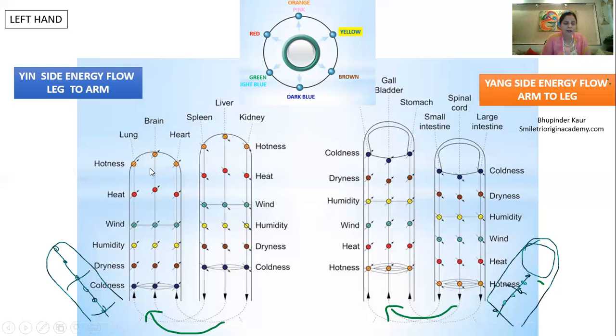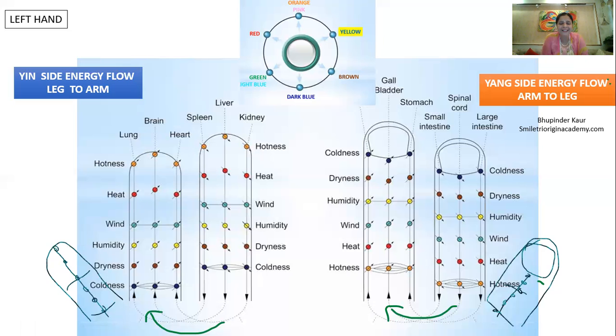In the functional approach you see the lung meridian as the wind meridian, and the wind meridian has an axial relationship with humidity. Okay, now we are choosing the functional pair. So wind and humidity pair.